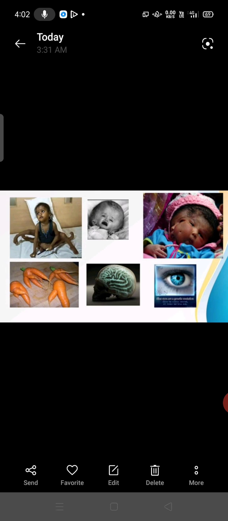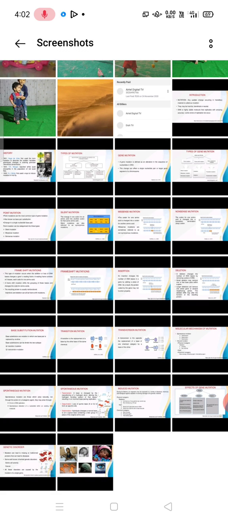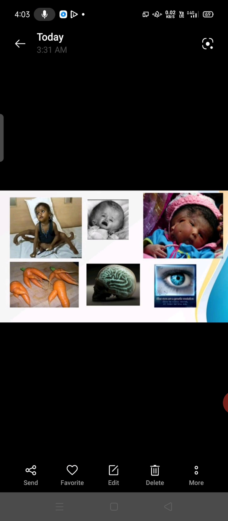So see the diagrams. The carrot shows how it is developed, the brain. And how babies develop, the legs, eyes and face. These occur due to gene mutation.